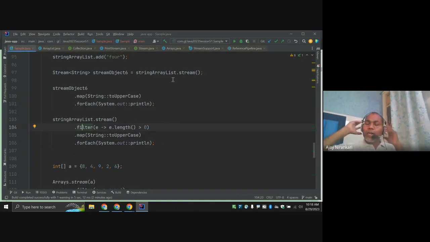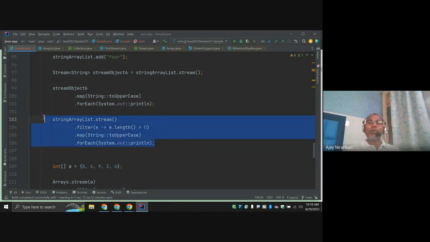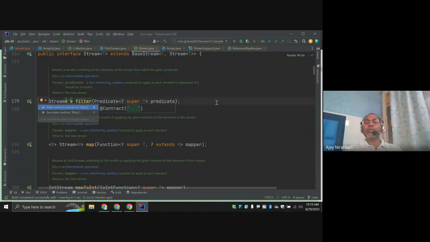So today's class objective till now: whatever you are doing this way, we have to understand this is the filter method, this is the map method. These are the methods that were defined. These are the abstract methods. Notice, you go to this, this is the abstract method, right?